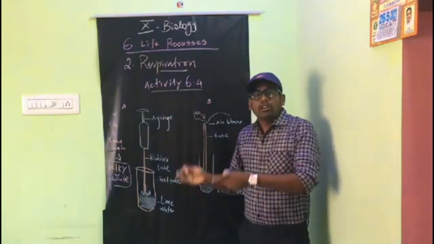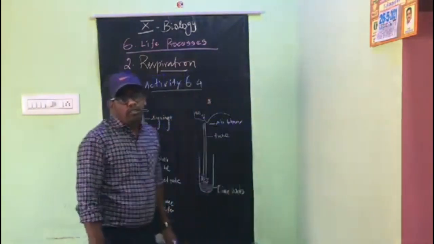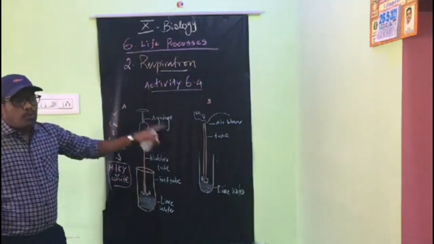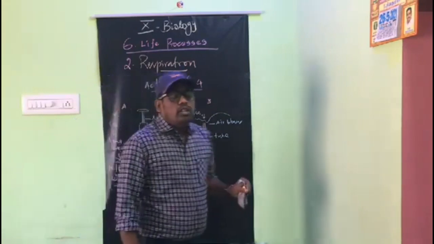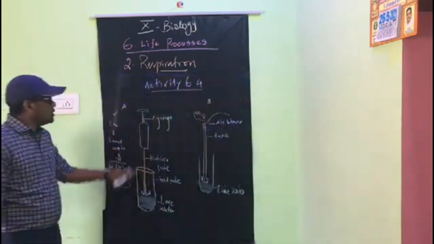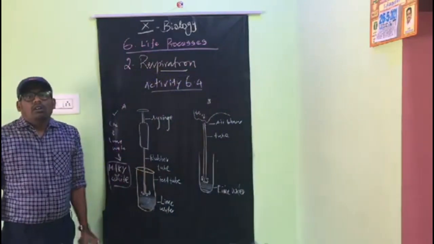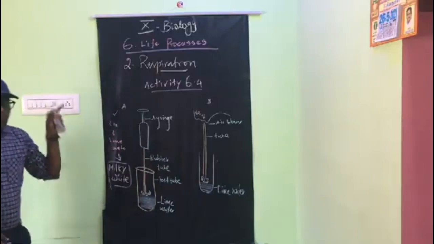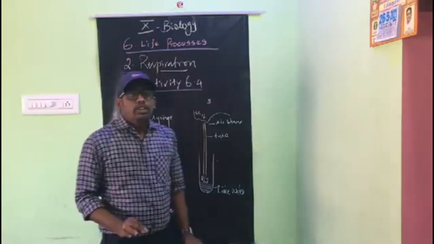We are going to do this activity after reopening. So activity 6.4 proves that during respiration CO2 is released. Under this activity two experiments are given. It's very important, so kindly read the activity line by line.